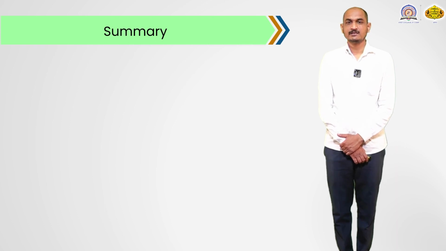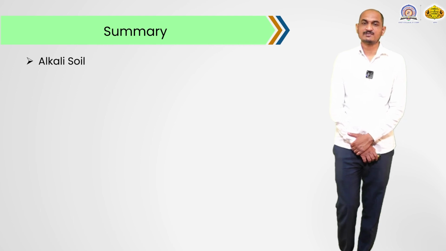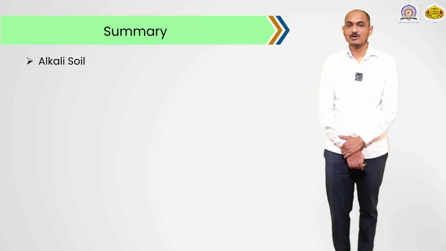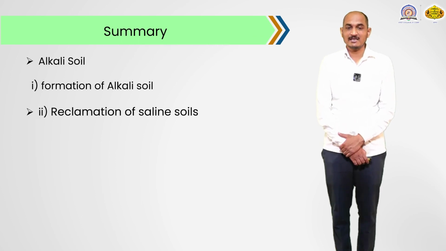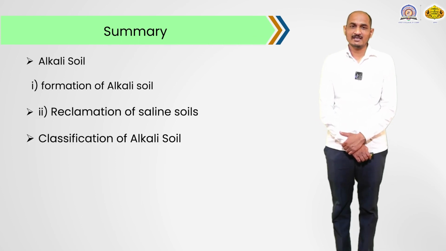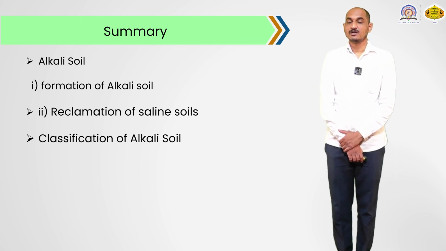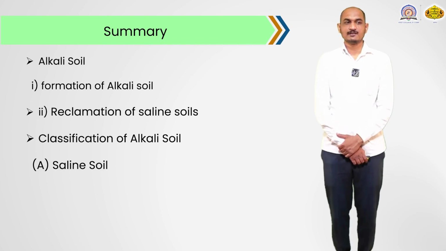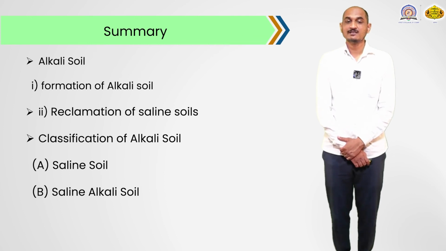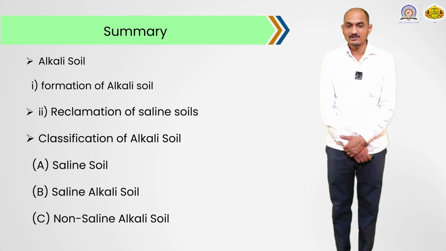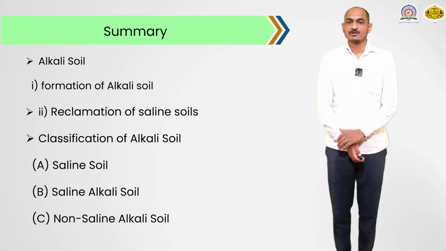We take a look at the summary of today's session. Dear student, in today's session, first we discussed the alkali soil, how alkali soil is formed, and then the reclamation of saline soil, and then after that we discussed the classification of alkali soil. This alkali soil is classified into three groups. The first group is the saline soil, the second one is the saline alkali soil, and the third one is the non-saline alkali soil. So, this is all about today's session.